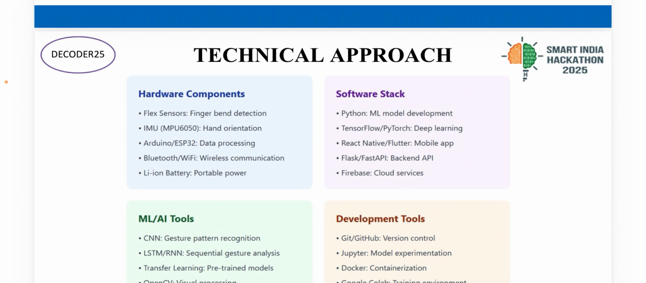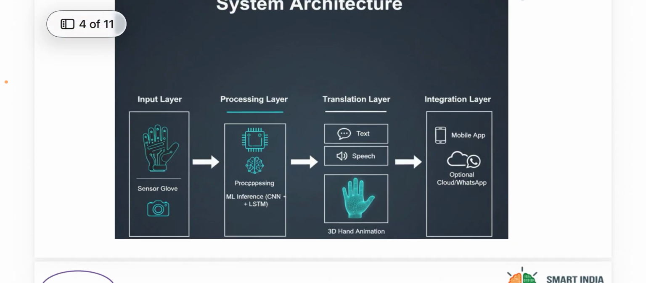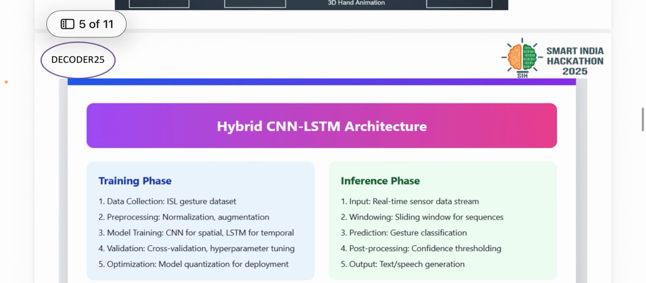In the hardware layer, wearable gloves or sensor bands capture finger bends and hand orientation, while in the software layer, a machine learning model trained on ISL datasets processes the signals. The output layer displays the text, speech, or 3D illustration to enhance clarity and learning. The system architecture includes the input layer, processing layer, translation layer, and integration layer.